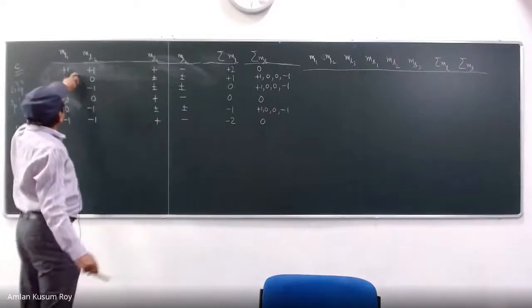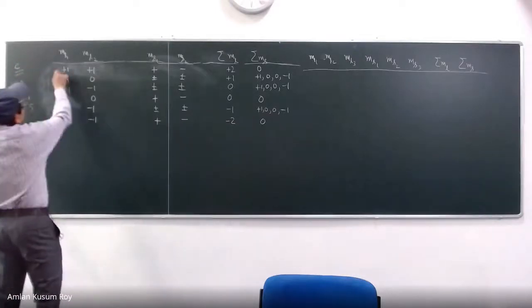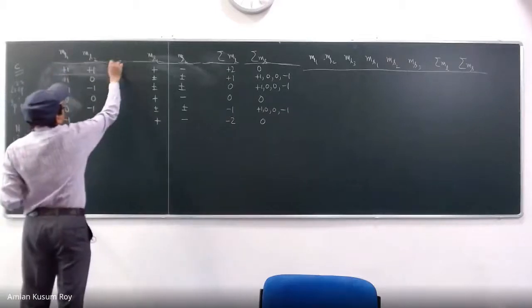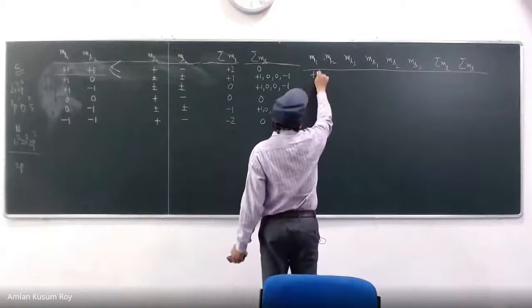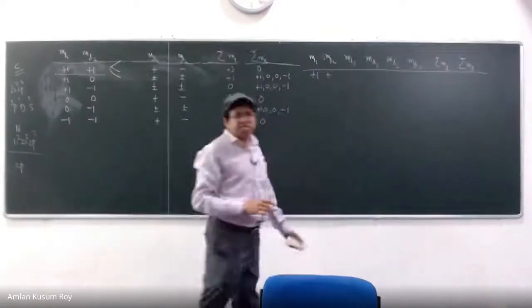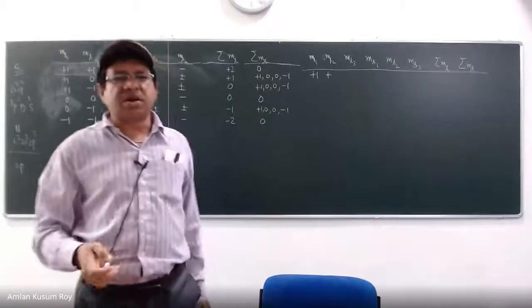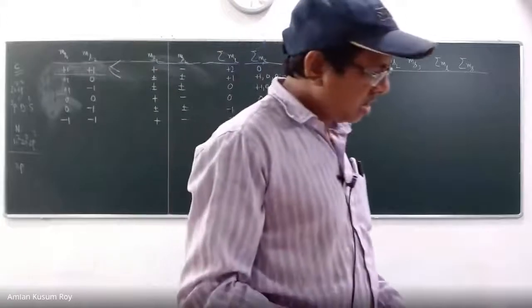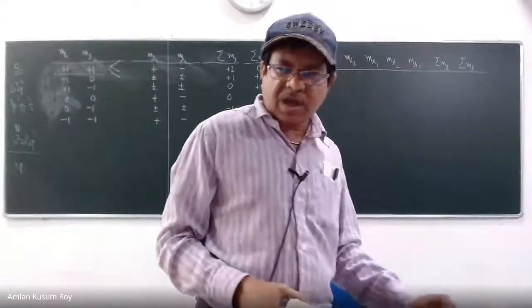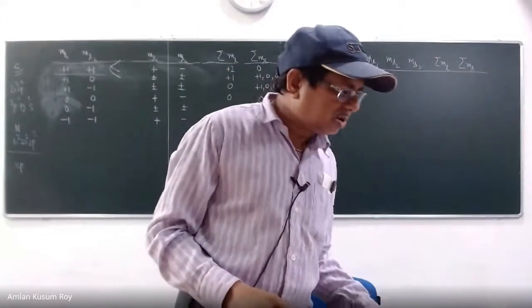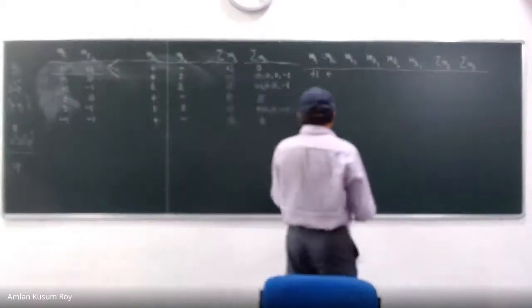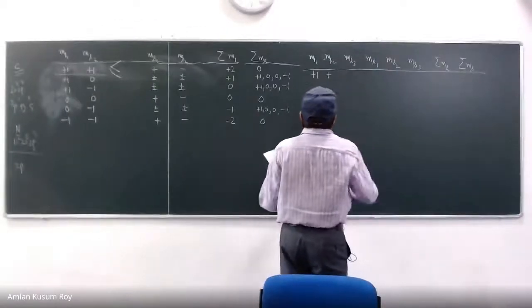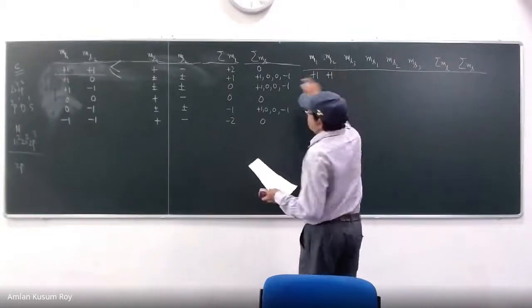So +1, +1. I'll take +1, +1, and I'll give three possibilities, right? I am writing this. You please try to work out yourself. I have done this many times in life, but it is for you to do it. Okay? So I'll do it. It's a very easy way to do, but you just have to be careful. So +1, +1 I take.